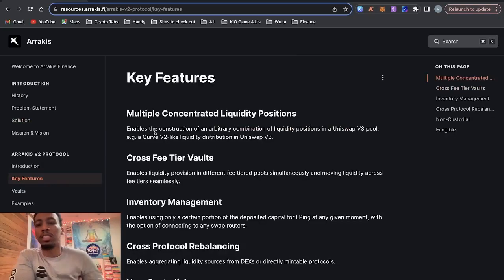So I digress. Let's get back into the platform. All right, so let's get into their key features. And this is mainly outlining their version 2. Their version 1 was a lot simpler and didn't have as many features.